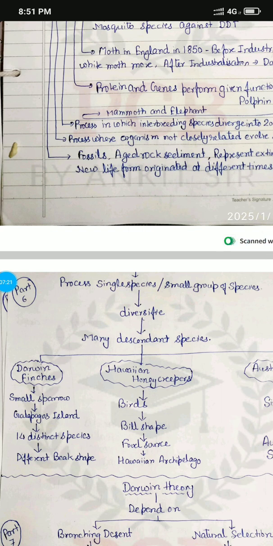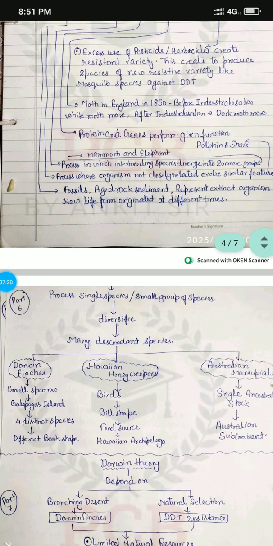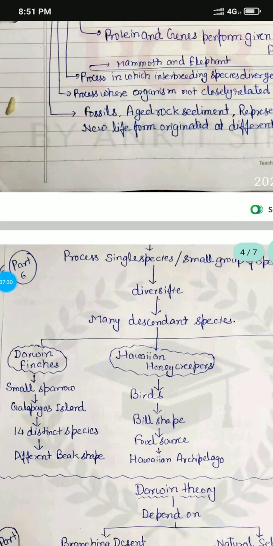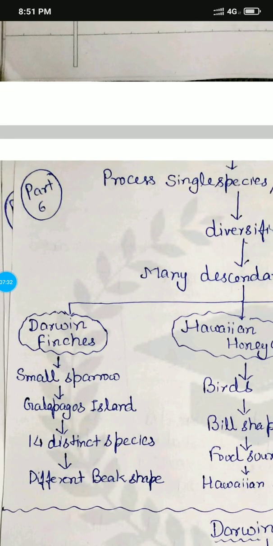It is a process of a single species or a small group of species diversifying into many, like Darwin's finches, a small sparrow on the Galapagos Islands. Fourteen distinct types of the species are present. Actually, Darwin's finches is a small sparrow species present on the Galapagos Islands, and there 14 types of the species have spread because their beak shapes are different.